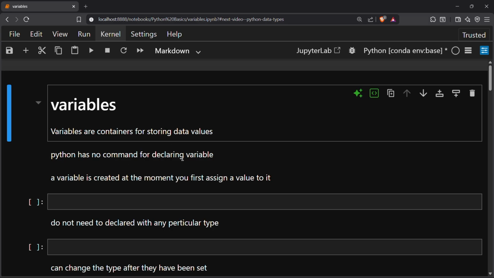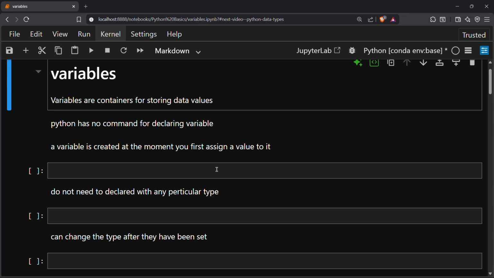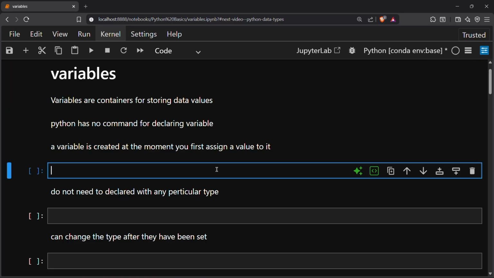Python has no command for declaring a variable, unlike other programming languages like C++ where we need to declare a variable like int x equal to something. Here in Python, we do not need to do this. In Python, a variable is created at the moment you first assign a value to it.